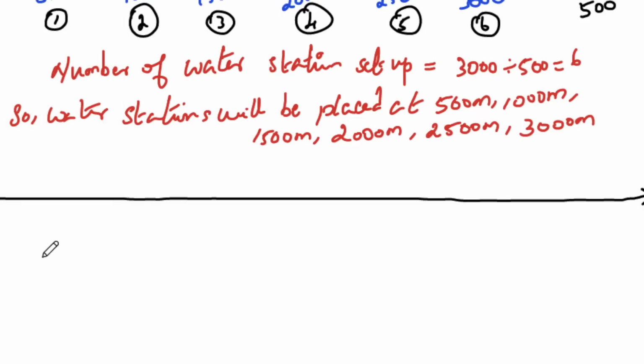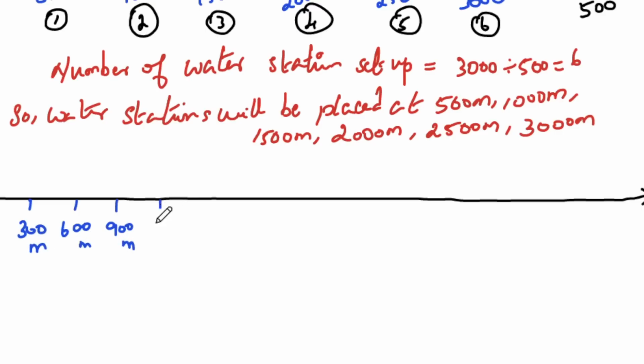So now the children should stand at an interval of every 300 meters. So I'm going to start here. We have 0, so 300, 600, then 900. So everything in meters.